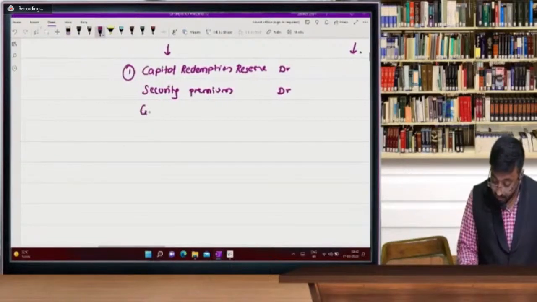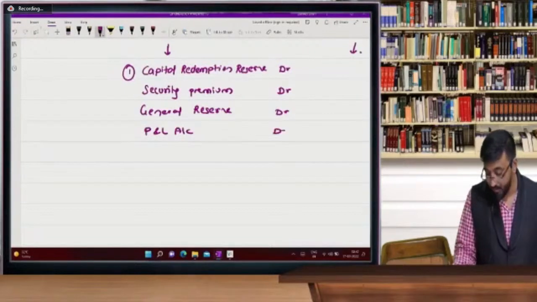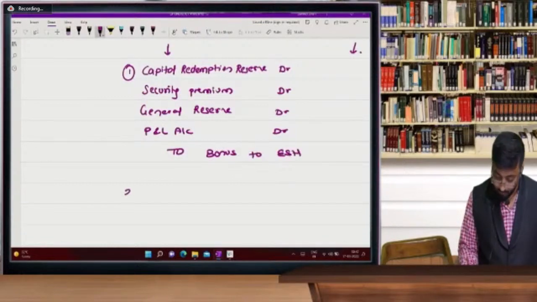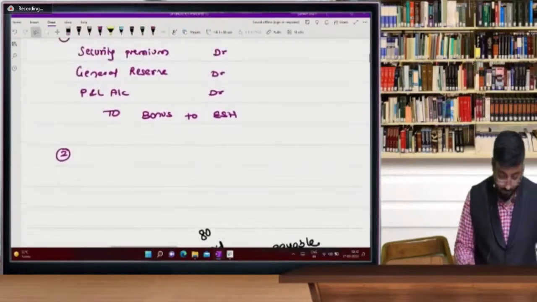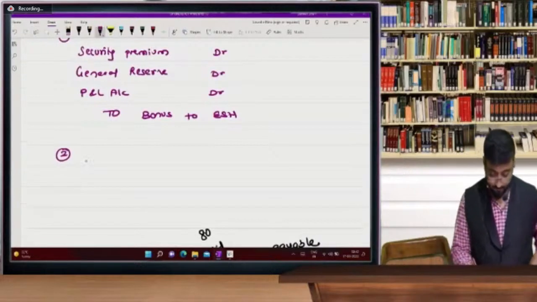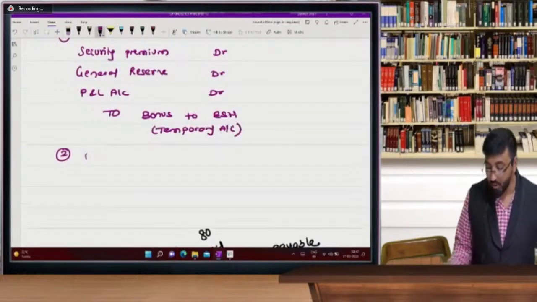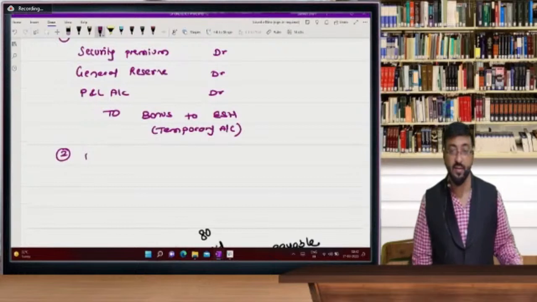General reserve. And profit and loss account debit. To bonus to equity shareholder. Bonus to equity shareholder, beta, this is a temporary account. We are writing this only for narration purposes.